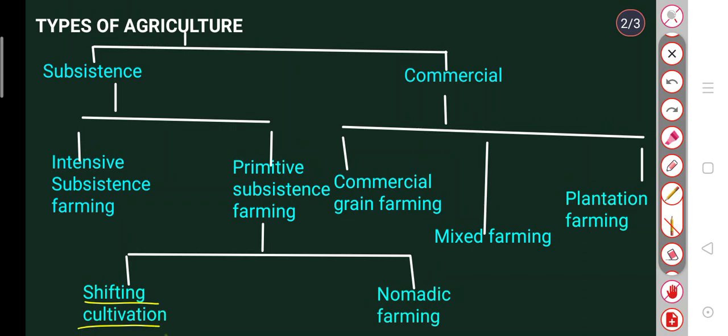What is shifting cultivation? Shifting cultivation is a system of cultivation in which a plot of land is cleared by cutting or burning the vegetation, and crops are grown on it. The ashes are mixed into the soil and make it fertile.